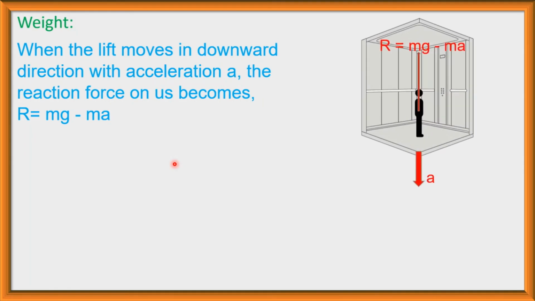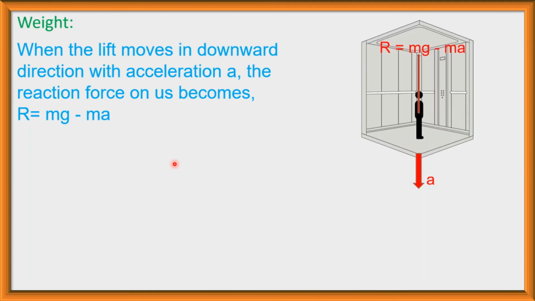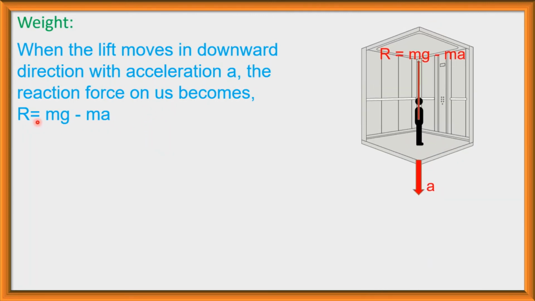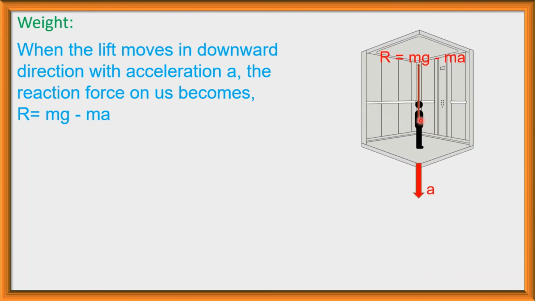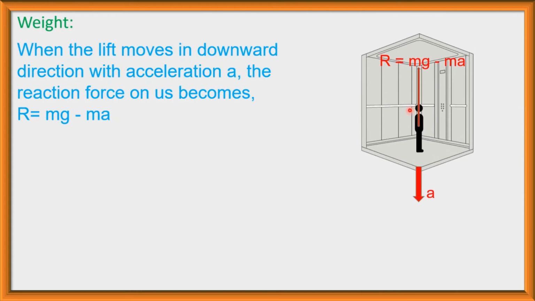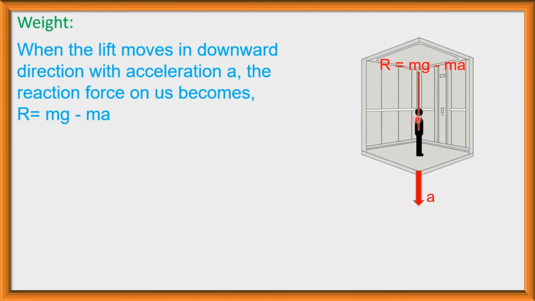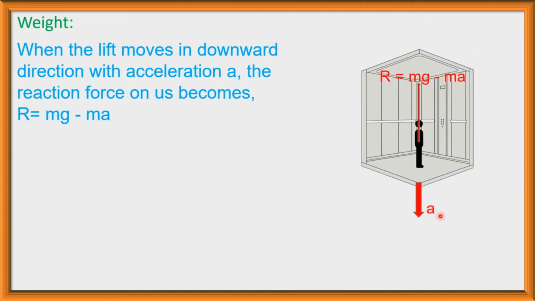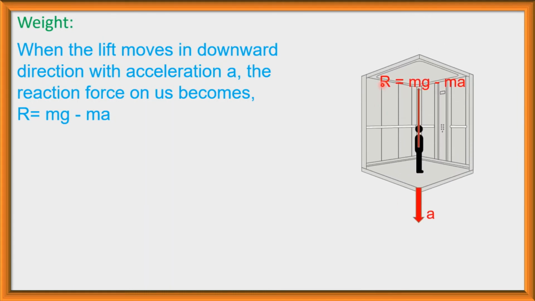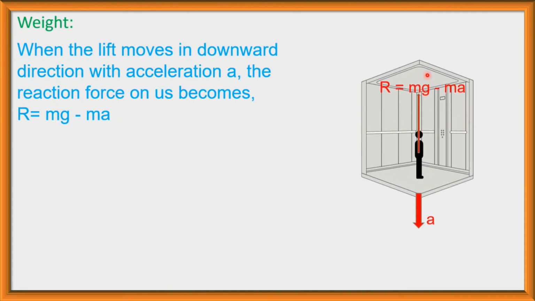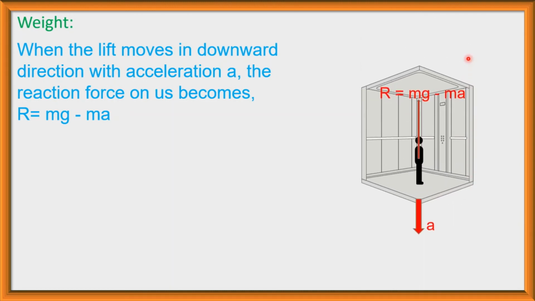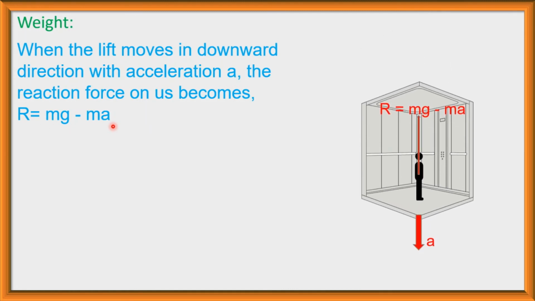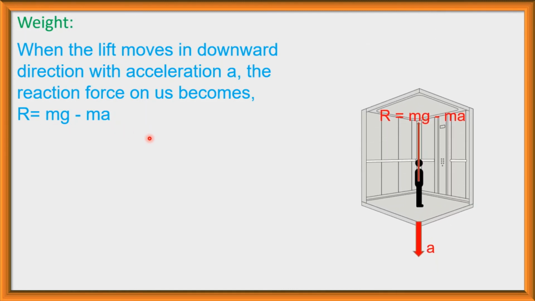But when the lift moves in downward direction with acceleration a, the reaction force on us becomes R is equal to mg minus ma. Here the reaction force mg is in upward direction, but the lift is moving in downward direction with acceleration. So the net reaction on us is mg minus ma. So the reaction force mg minus ma will be the apparent weight.